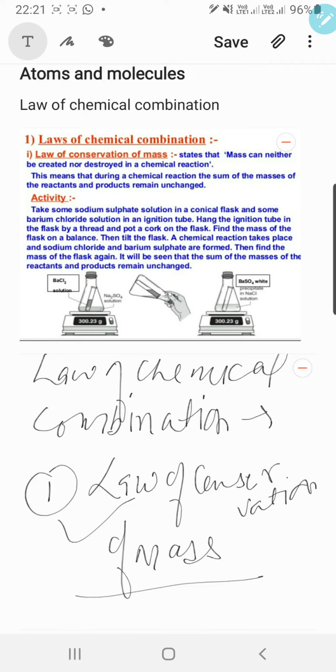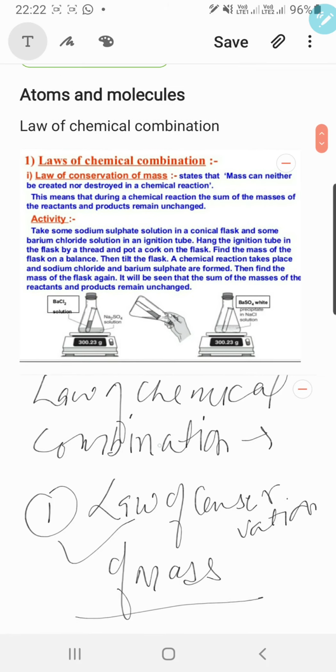There is one activity written here which proves that the mass of the product and the reactant will remain the same. If two reactants react with each other and form a new product, the mass will still remain the same. The mass will not change. Now, the activity is this.